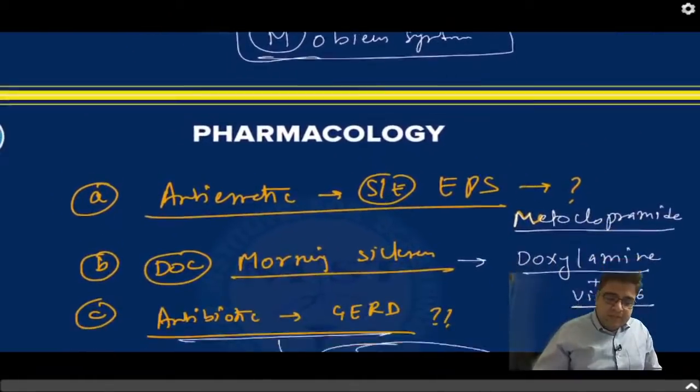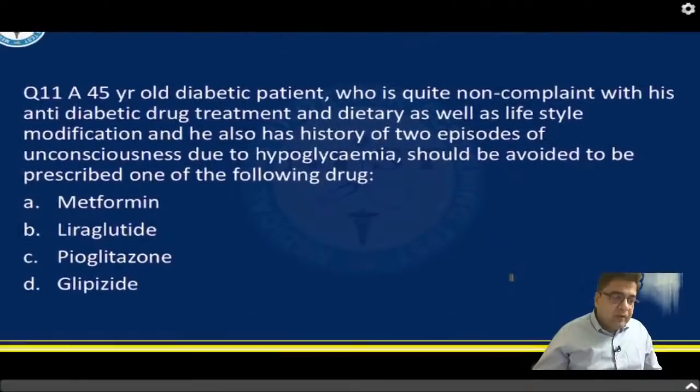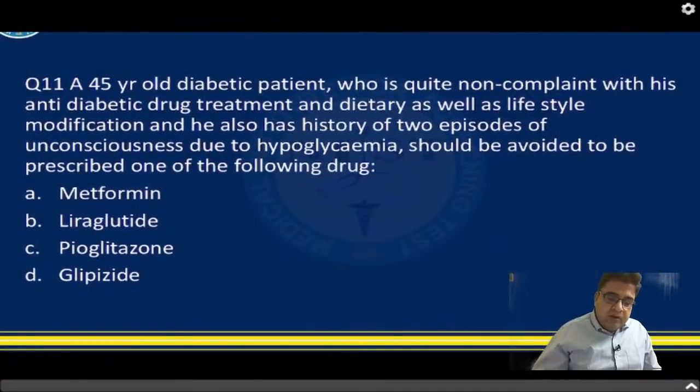Next question is question number 11. A 45-year-old diabetic patient is quite non-compliant with his anti-diabetic drug treatment.